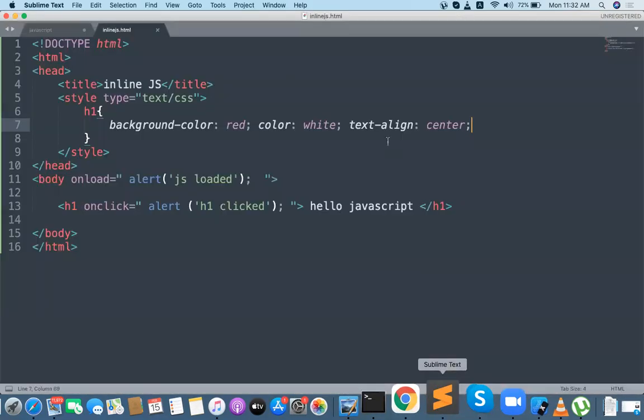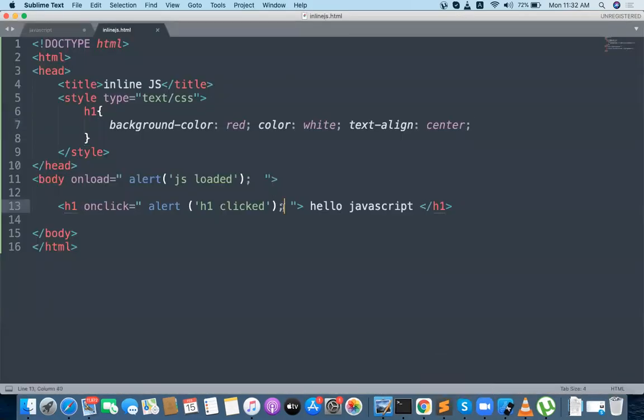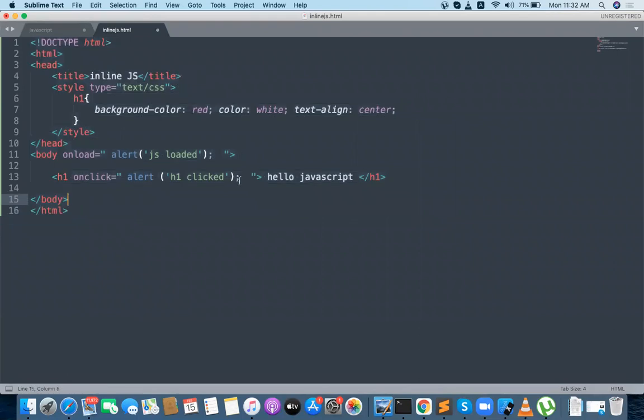Okay, I want to do some manipulation for the background color or something like a font color. Whenever I click on the H1, my requirement is to change the color of the H1.